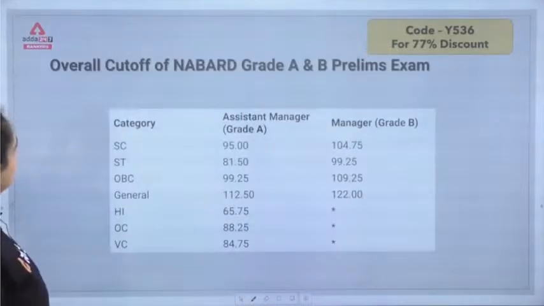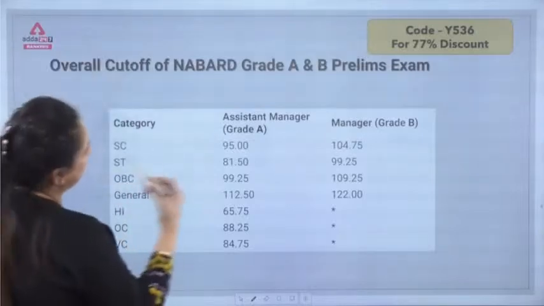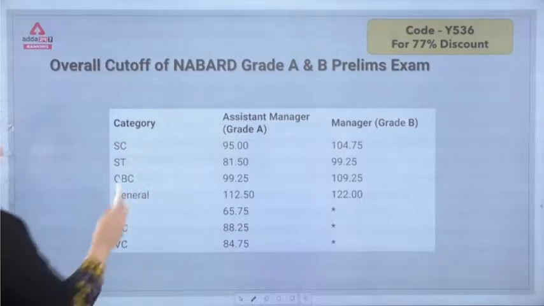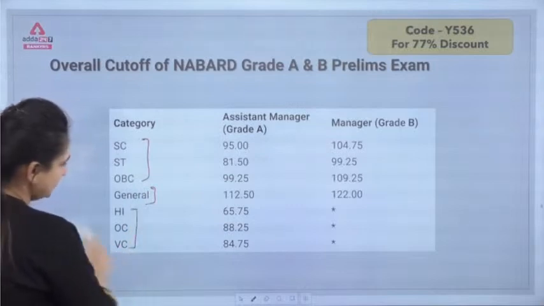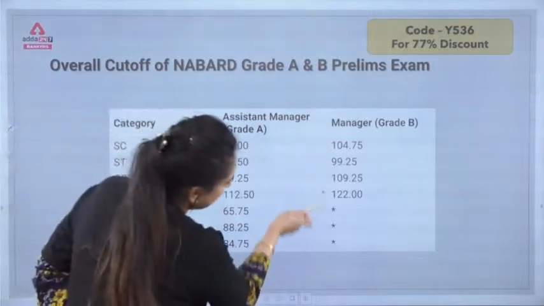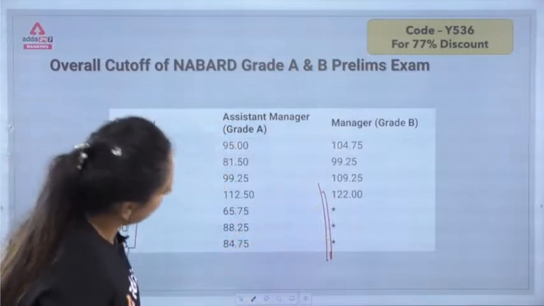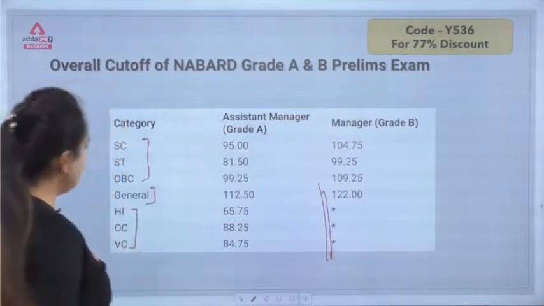Moving forward, herein, my dear, is the overall cutoff for the NABARD grade A and grade B prelims exam. Herein, if you talk about the category SC, ST, OBC, general, HI, OC and VC. So for these, if we talk about the cutoff, this was not disclosed, there was no vacancy for them.